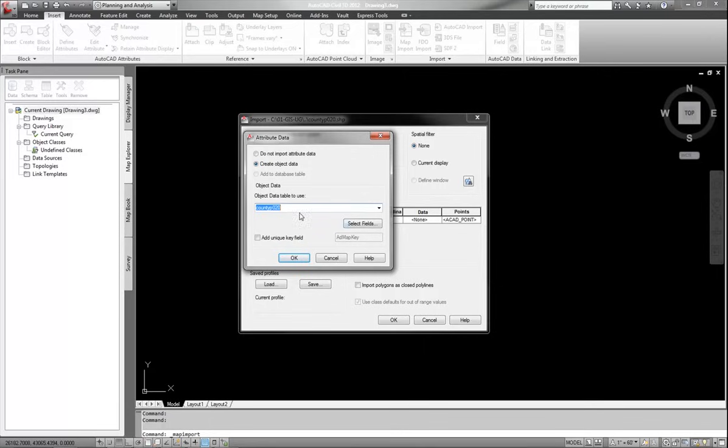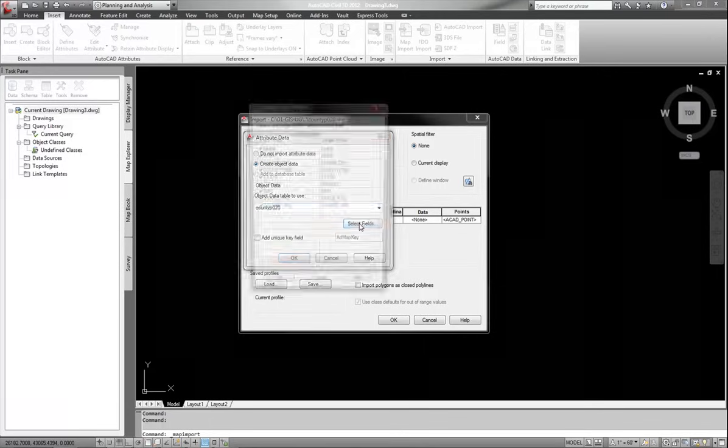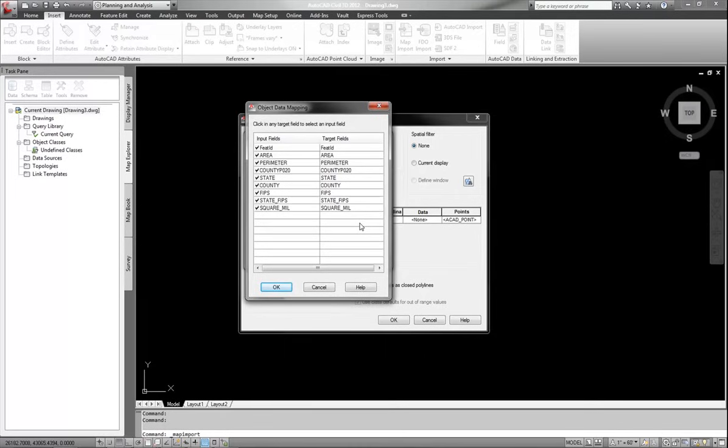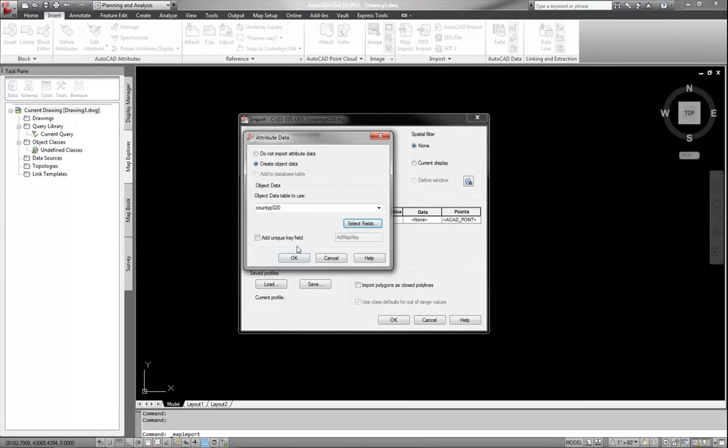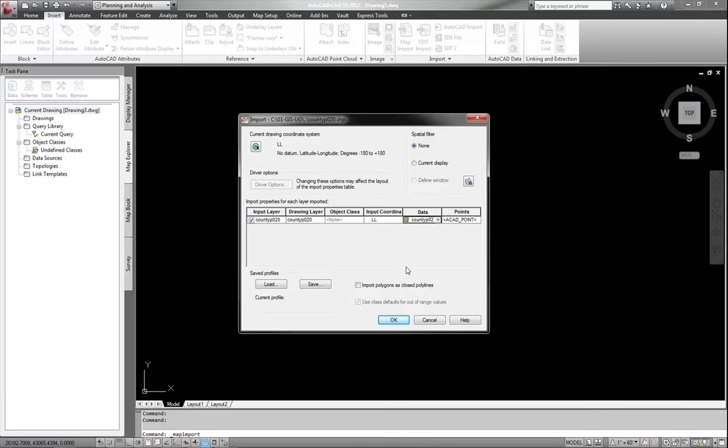And the object data table is the data that's assigned to the line work or the text or whatever is inside this particular shapefile. As you can see, I have all sorts of data that I can filter and query into my drawing. I'm going to focus primarily on states and counties here in a little while, but I need to assign this object data table to my data, or else I will not have that ability. So make sure you do that when you import the shapefile.